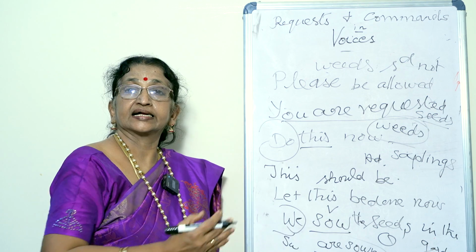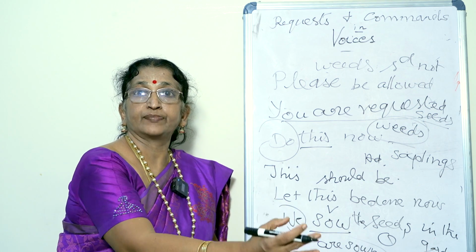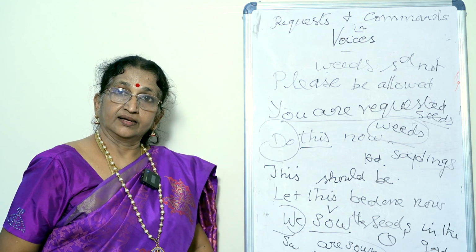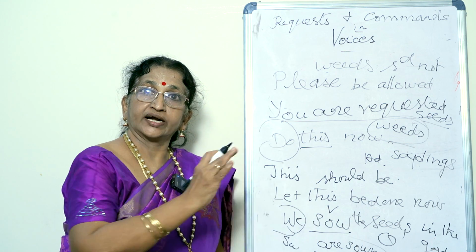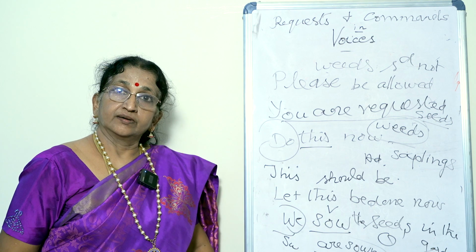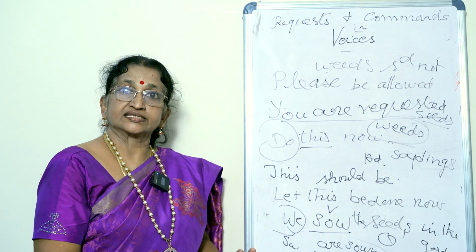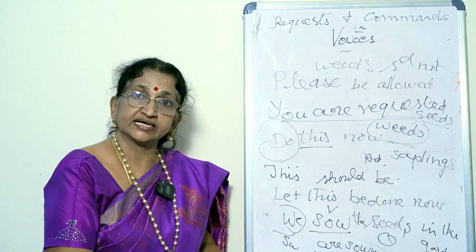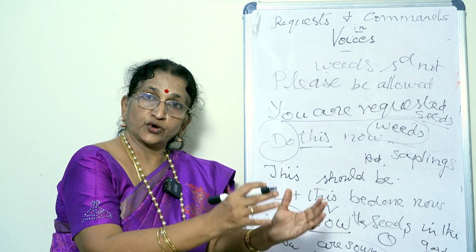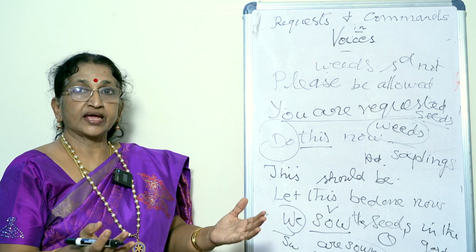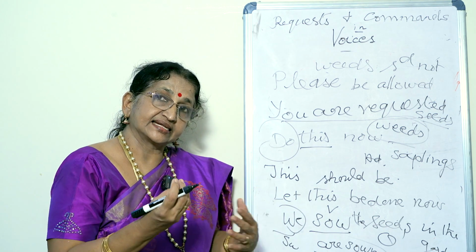We can just order the gardener, take care of the saplings, take more care in the garden, pour more water in the garden, be attentive, be in the garden always, pour more and more water and give more and more manure to allow it to grow. So, in that way we can speak certain sentences.